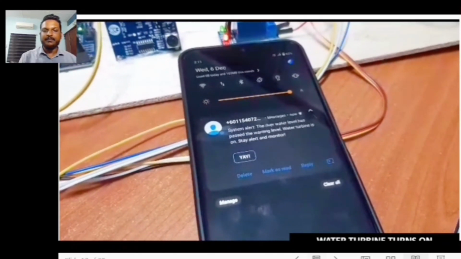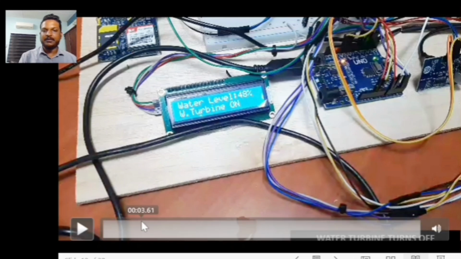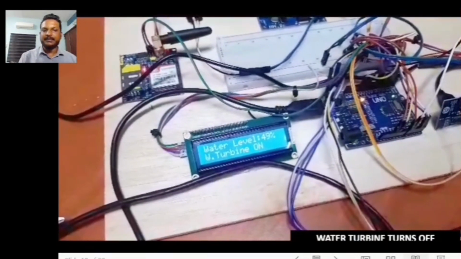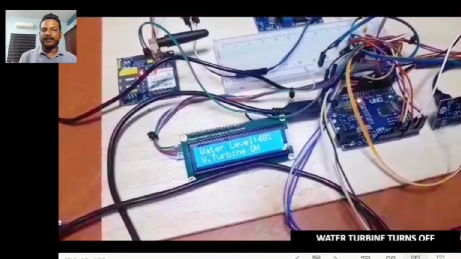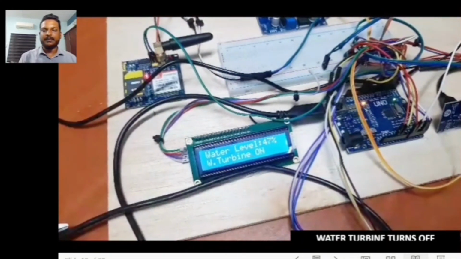Now the second scenario: once the water turbine is turned on, the water will be pushed quickly to the sea, which means the water level will drop at the river basin. So here it is being demonstrated. Now it is 49%. When it reaches back to 45%, which is the optimal level, the water turbine will automatically turn off.